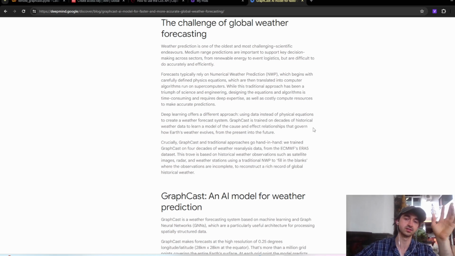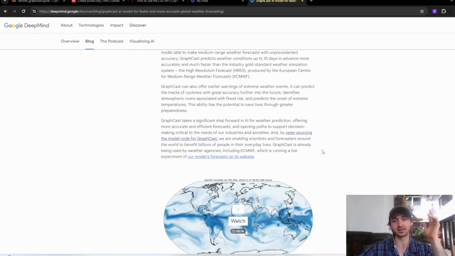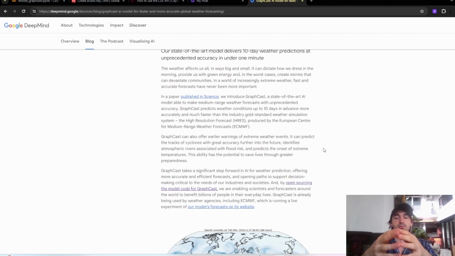And the really significant, interesting thing about GraphCast is that its predictions are about as good as the predictions made by the big supercomputer that the ECMWF has, even though you can run it on just something like 24 gigabytes of RAM. So that's really cool. Presumably, in theory, this is very democratizing.